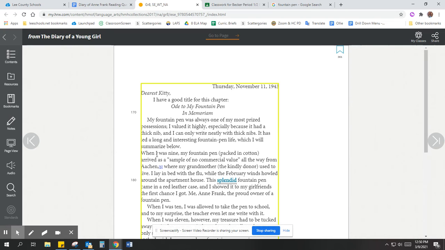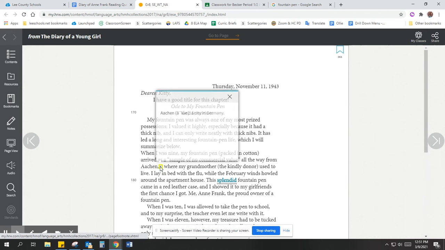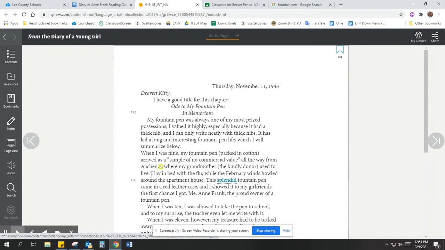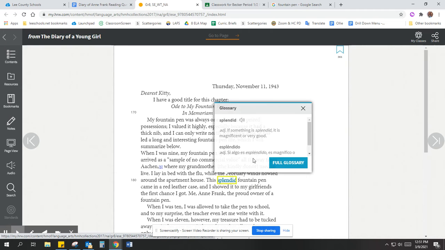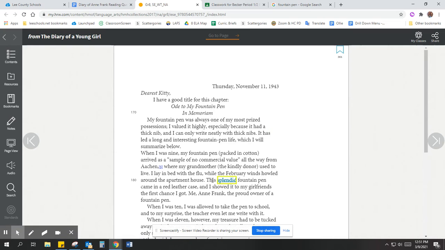Let's see what life it lived. It says, "When I was 9, my fountain pen, packed in cotton, arrived as a sample of no commercial value, all the way from Aachen." Aachen, it says here, is a city in Germany, where my grandmother, the kindly donor, used to live. "I lay in bed with the flu while the February winds howled around the apartment house." This splendid means like super magnificent. "This splendid fountain pen came in a red leather case, and I showed it to my girlfriends the first chance I got. Me, Anne Frank, the proud owner of a fountain pen."